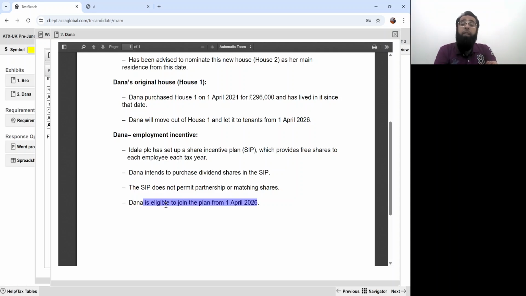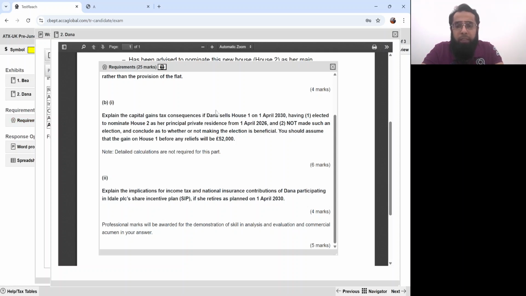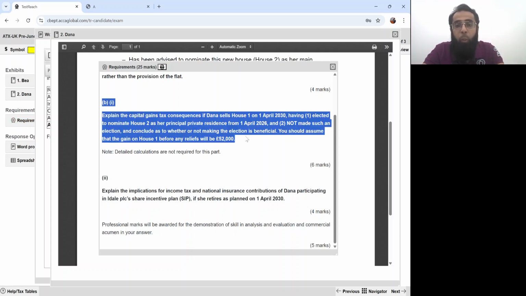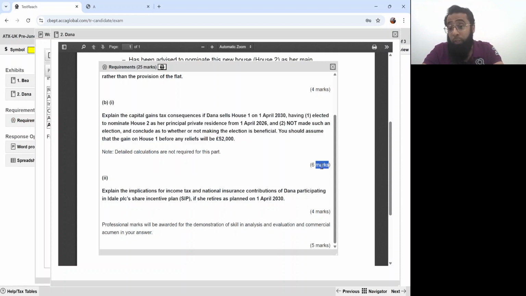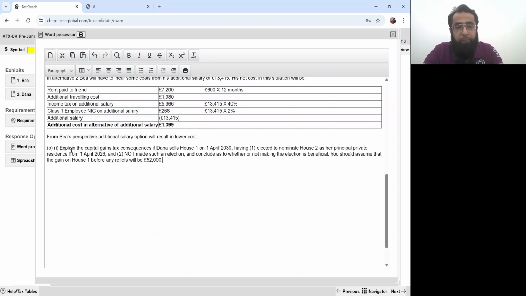There are free shares up to £3,600 per year. You have to keep the shares in plan for a period of 5 years. If you use dividend to purchase further shares, there is no income tax on the dividends. Okay? So now let's go and look at what he's asking in relation to Dana. Part B1, 6 marks required. We are not required to do detailed calculations.